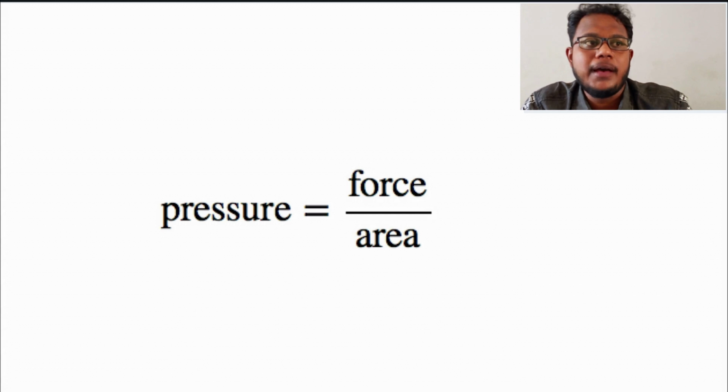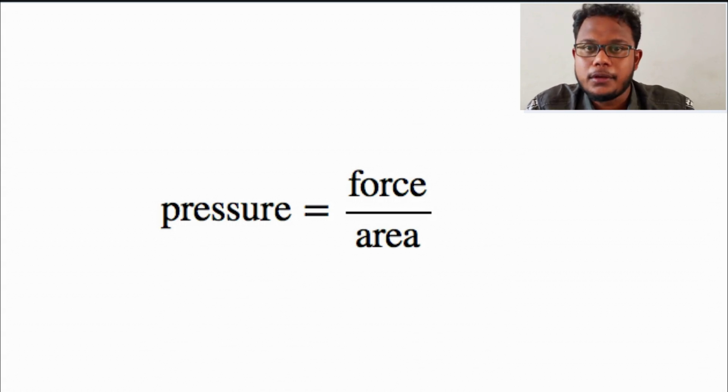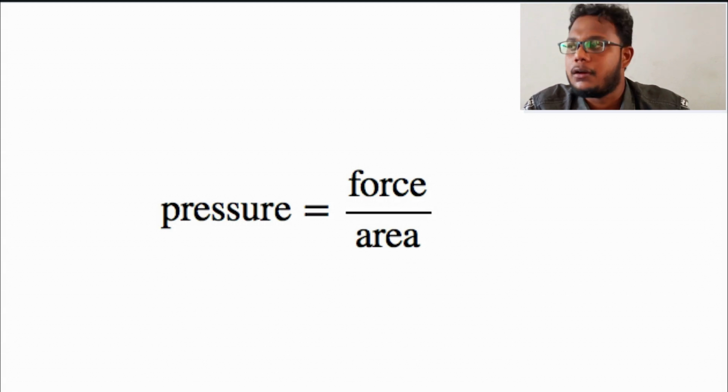Can you just imagine our atmosphere? What is the atmosphere? Yes, it is a layer consisting of air molecules. My next question is, do air molecules bear a weight or not? Yes, obviously all our air molecules have some weight.